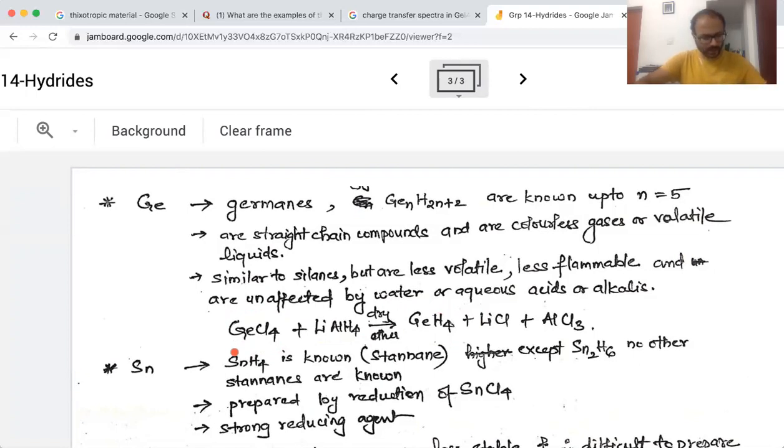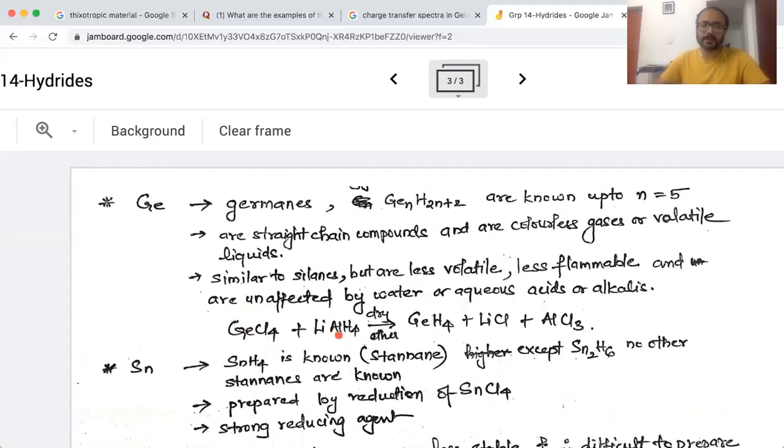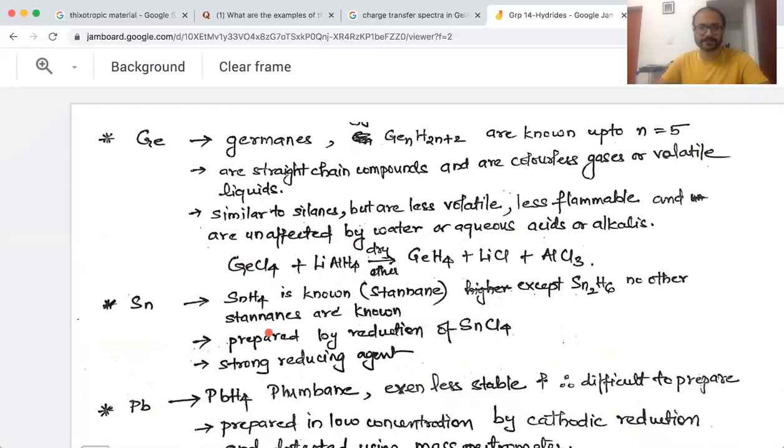This is a very common preparation that you will find for these particular compounds. For every kind of these hydrides, you can easily prepare by just reducing their chlorides with the corresponding lithium aluminum hydride in dry ether, you can make the corresponding germanes.